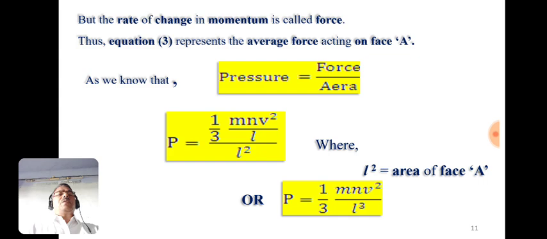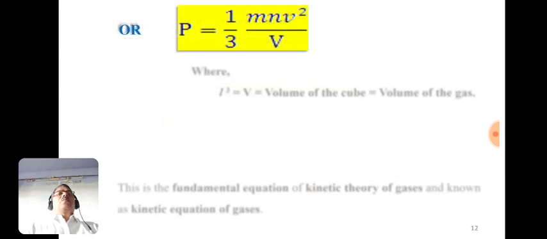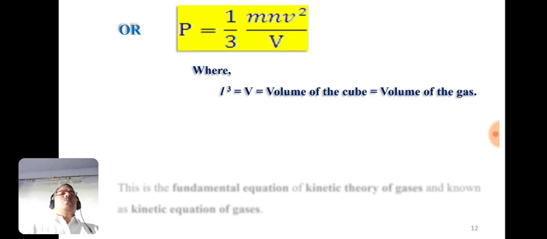This equation can be written as P is equal to 1 by 3 mnv square upon L cube, meaning L square into L becomes L cube, and L cube is nothing but the volume of the cubical vessel. So we can write the formula as P is equal to 1 by 3 mnv square upon capital V, where L cube is replaced by capital V, the volume of the cube, or the volume of the gas.